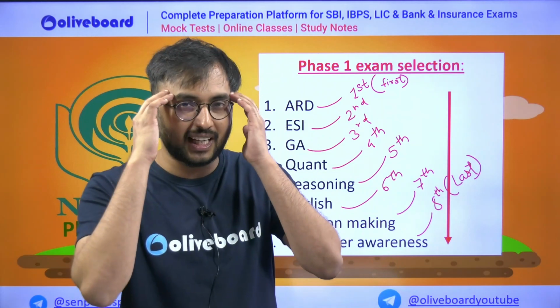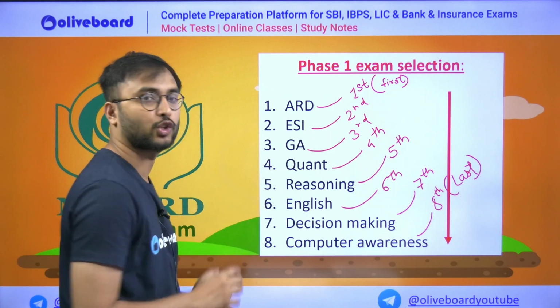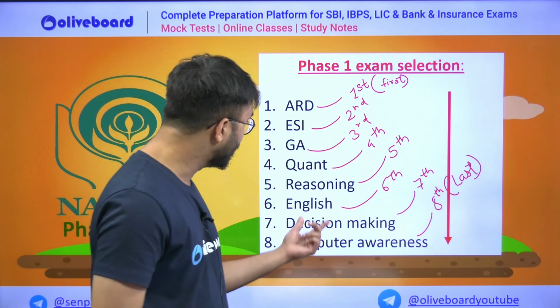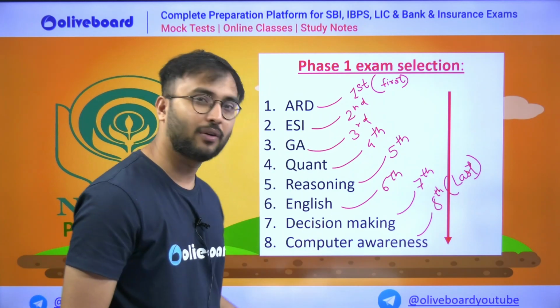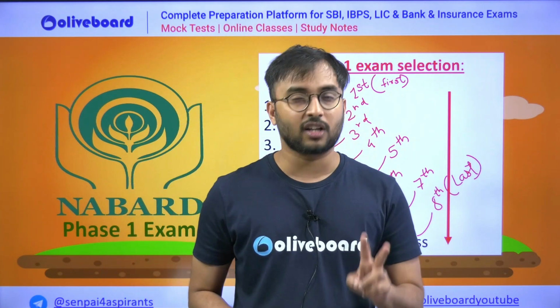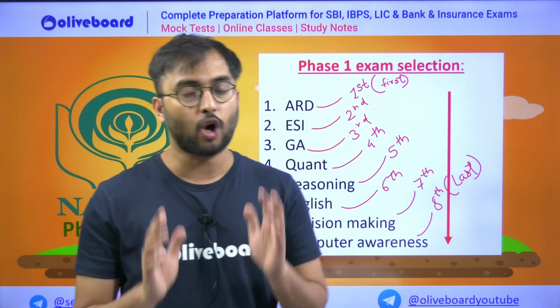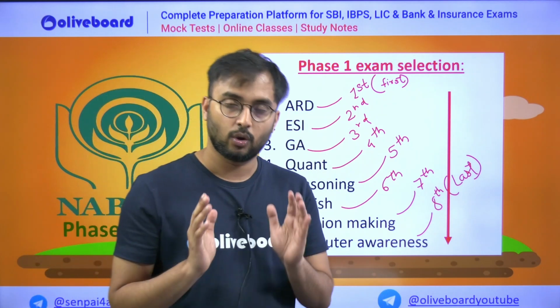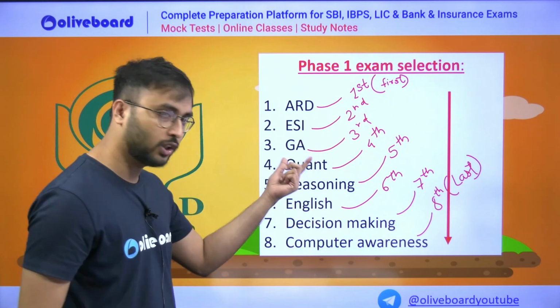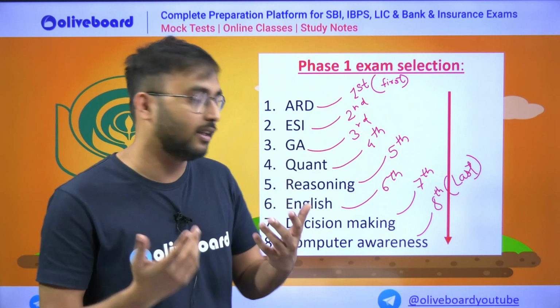That is why, for a change of pace, for a change for your mind, jump to the quant section. Many people will tell you to then start with decision making, computer awareness, everything. If you start reading, I am telling you, solving 200 questions in 2 hours is a very fatiguing activity. Our mind gets very tired. So that is why go to quant, so that you will think a little bit. You will get rejuvenated a little bit.